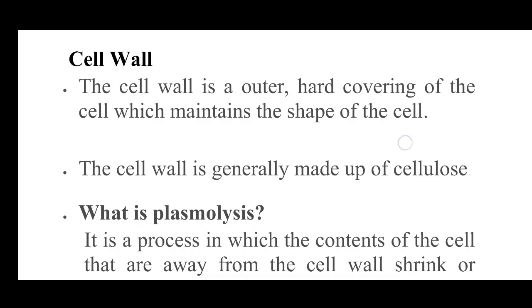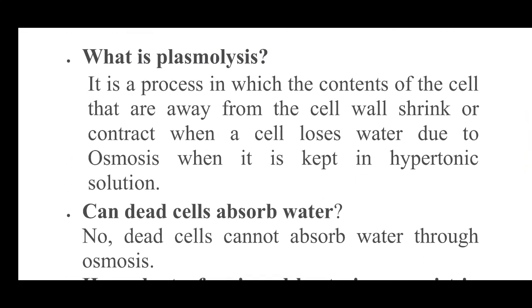Next, what is plasmolysis? Plasmolysis is a process in which the contents of the cell, meaning the materials that are present inside the cell, move away from the cell wall. They shrink and contract. How do they shrink and contract? When water molecules are removed from the cell, it will shrink. When water molecules get inside the cell, it will expand, that is, it will swell. With the help of the process known as osmosis, water moves in and out of the cell. So when a cell is in a hypertonic solution and osmosis takes place, it is known as plasmolysis.